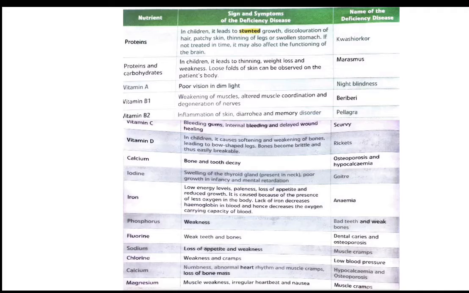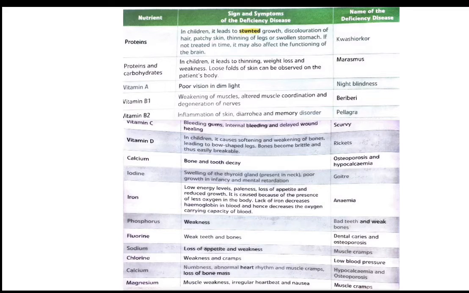Proteins and carbohydrates. In children, it leads to thinning, weight loss and weakness. Loose folds of skin can be observed on the patient's body. The name of this deficiency disease, due to the lack of nutrition, that is proteins and carbohydrates, is marasmus. So in this disease, our body will get thin, will have weight loss also, and we will feel very weak.